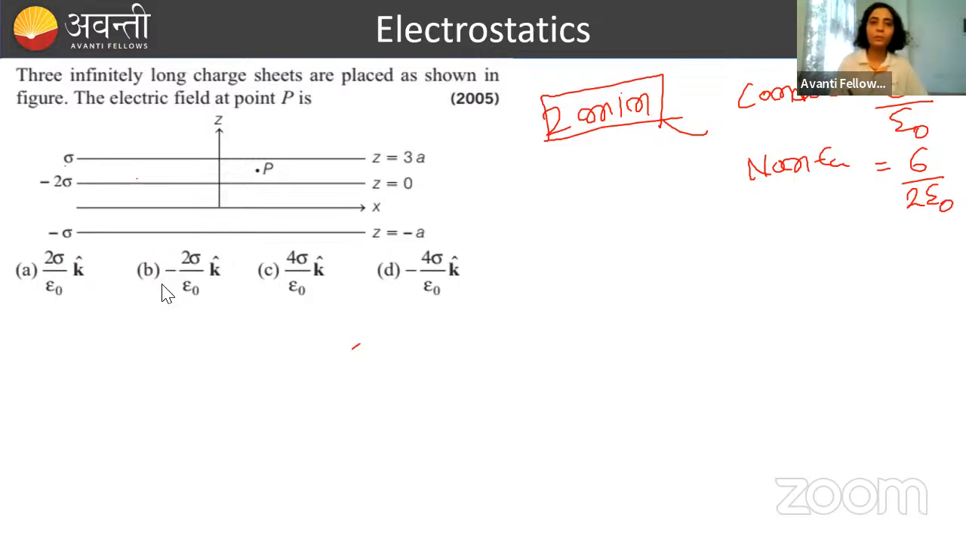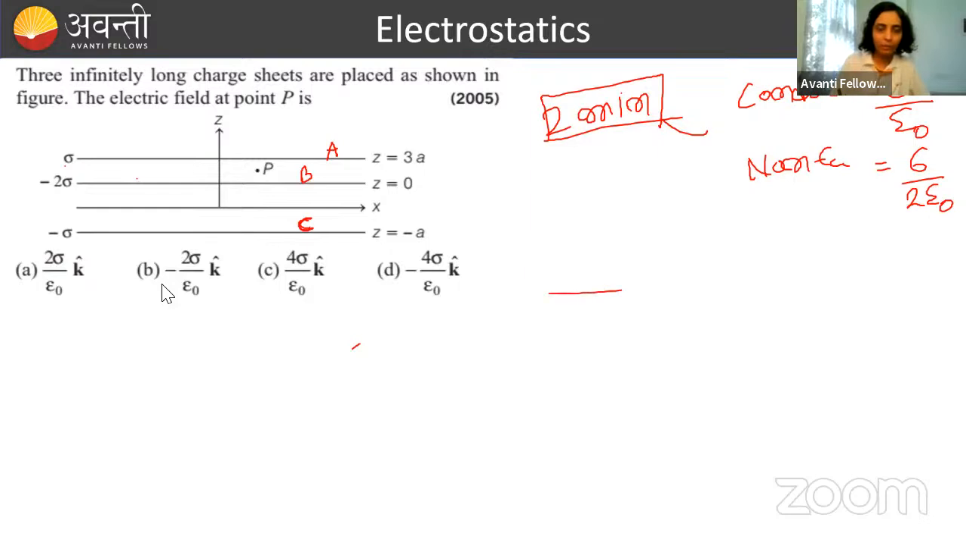What the question is, there are 3 infinitely long charged sheets. Let me mark those sheets first. This is sheet A, suppose, and this is sheet B, suppose. This is simply the x-axis. This is sheet C. Now what is happening? Sheet A has charge density of sigma. Sheet B has charge density of -2 sigma, and C has charge density of -sigma.